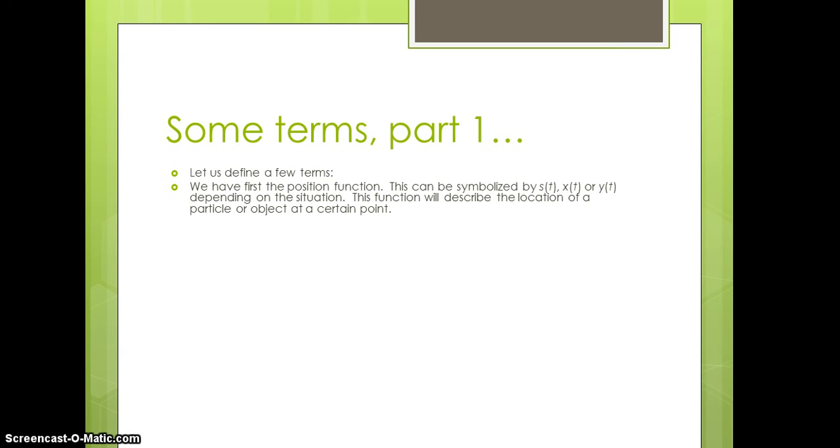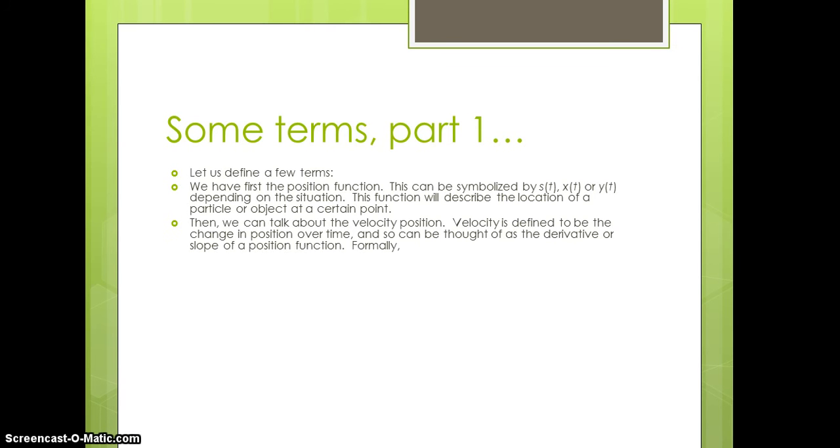First of all, we have the position function. Sometimes you'll see this symbolized as s of t. If a particle is moving only along an x-axis, you'll see it as x of t or y of t, depending on the situation. Y of t meaning that you're moving on the y-axis. This function will describe the location of a particle or an object at a certain point.